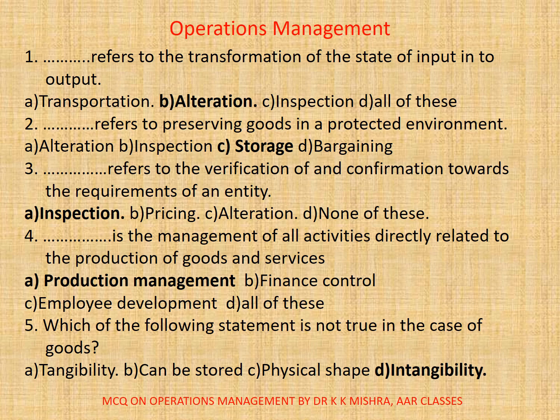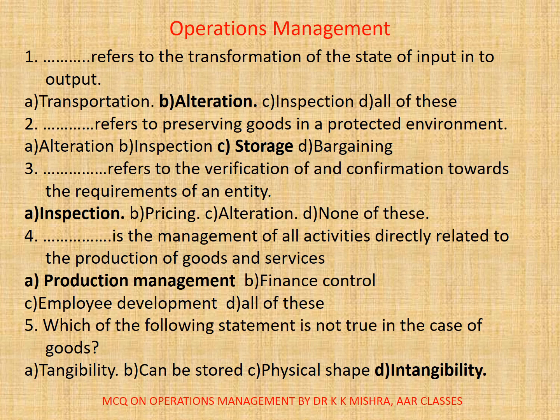Alteration. 2. Dash refers to the preserving goods in a protected environment. Options are A. Alteration, B. Inspection, C. Storage, D. Bargaining. Here correct option is C. Storage. 3. Dash refers to the verification of and confirmation towards the requirements of an entity. A. Inspection, B. Pricing, C. Alteration, D. None of these. Correct option is A. Inspection.